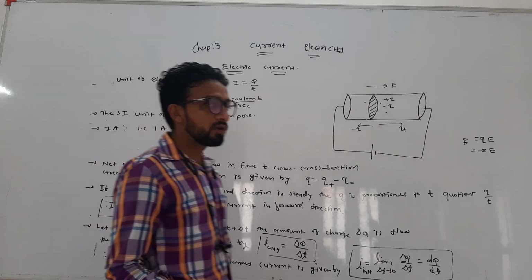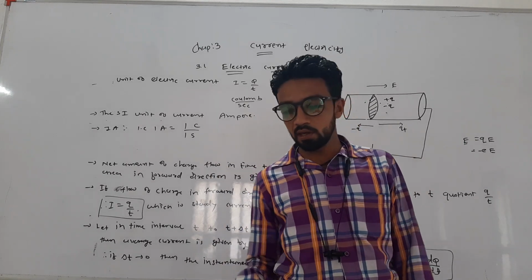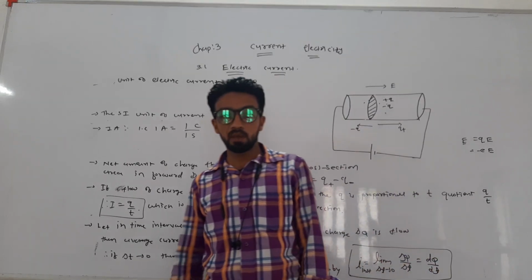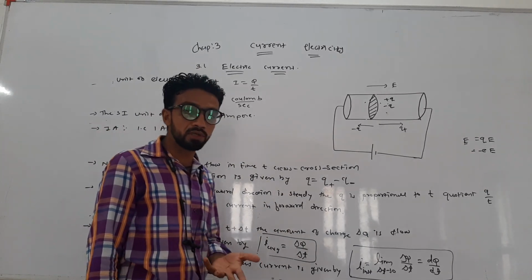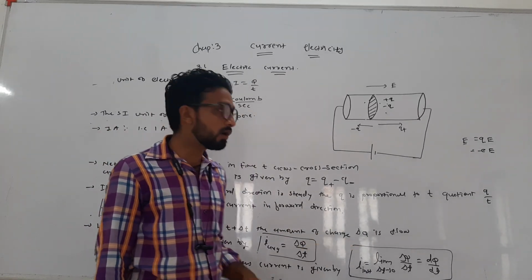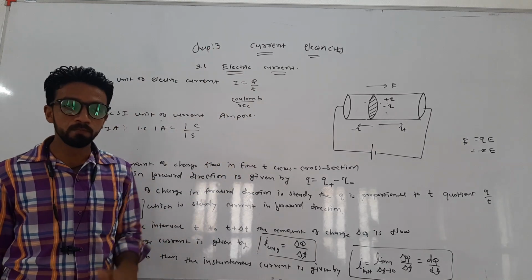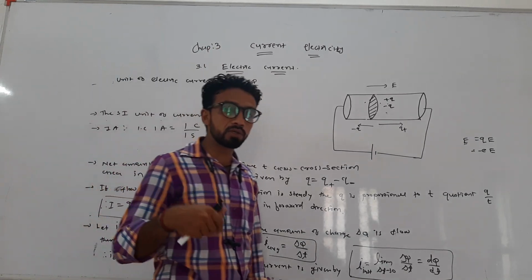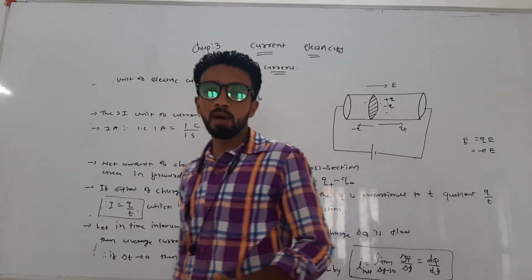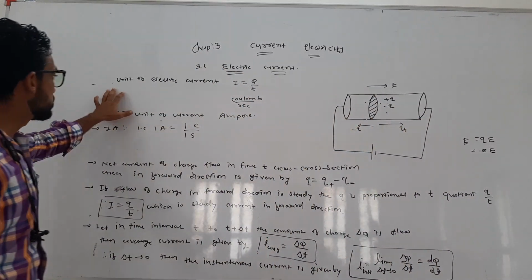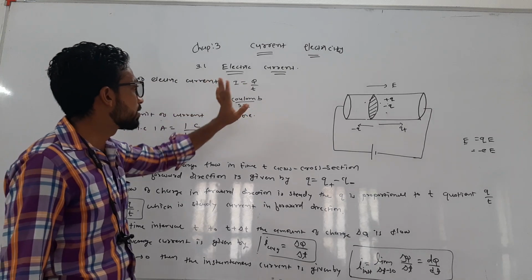In our day-to-day life we use devices in which the current is in amperes. In lightning the current is on the order of 10,000 amperes, a very large amount of charge flowing from cloud to earth. And in our body there are currents in the range of microamperes. Okay, so this is your topic 3.1, electric currents.